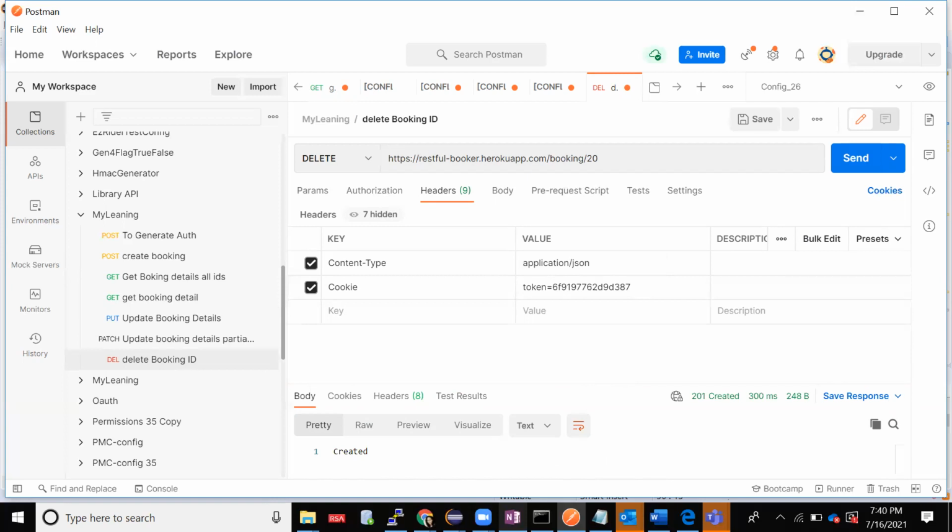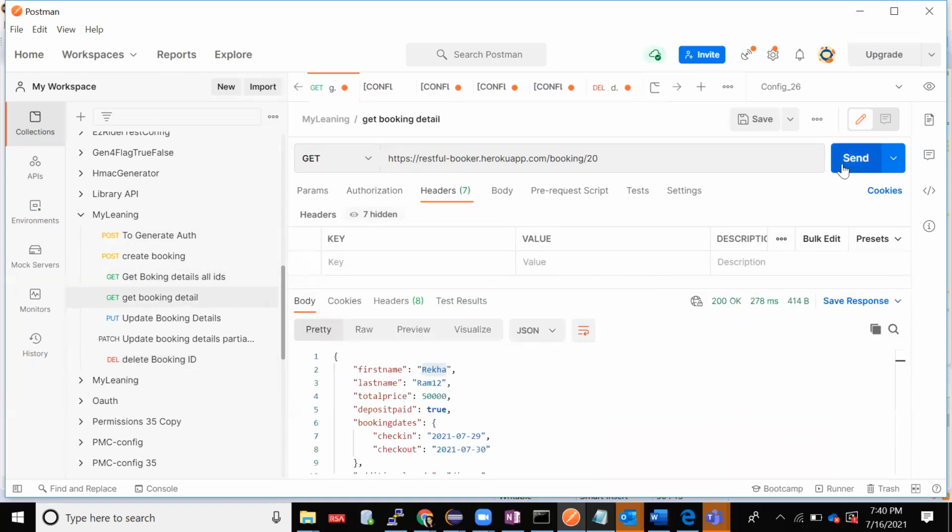See, when I'm deleting, it is getting 201 created, that is nothing but success. Instead of saying deleted successfully, our developer would have just implemented it as created. Now your ID was 20, right? I have deleted that entry.